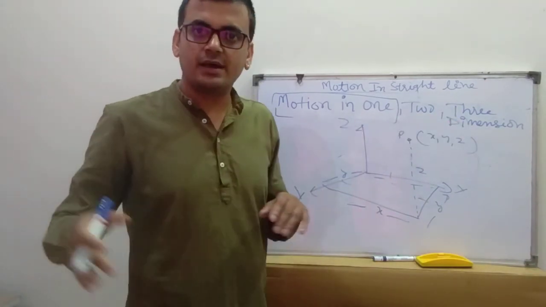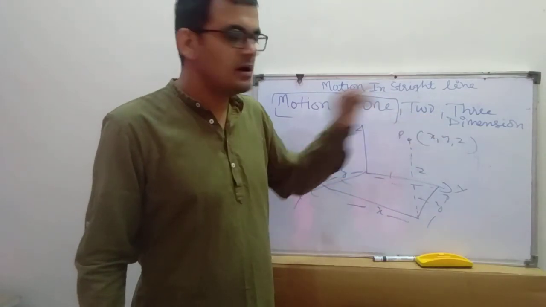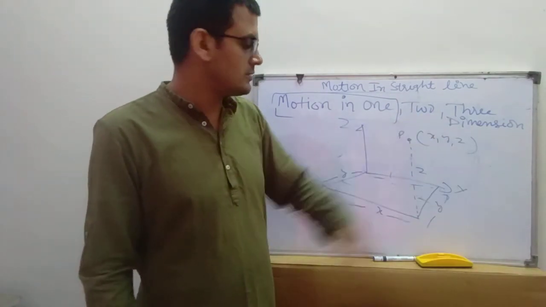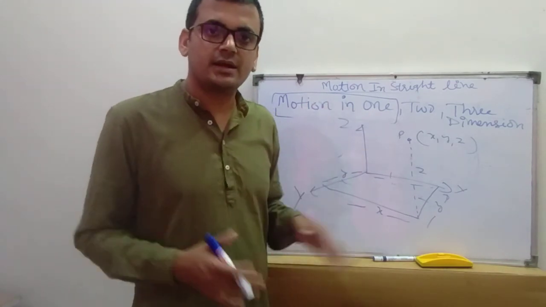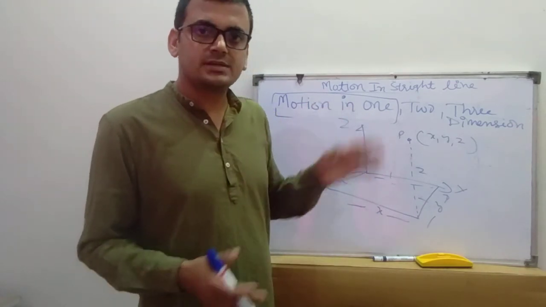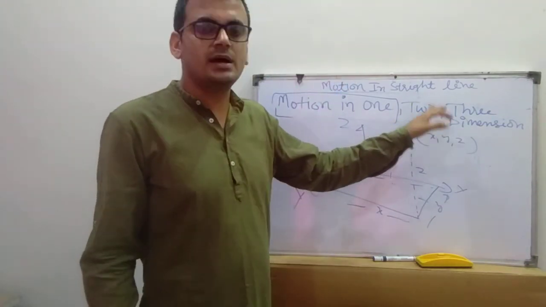If I am standing here, this will come under one dimension. If any person is walking, I am standing here, this will come under one dimension. If I am at a certain height, then it will come under two dimensions.